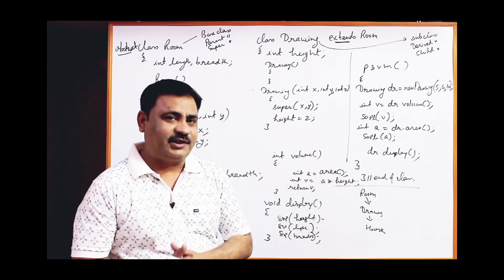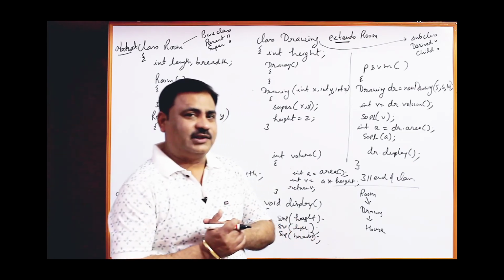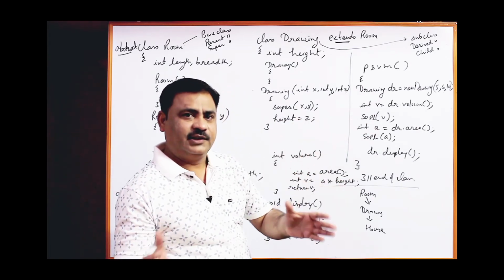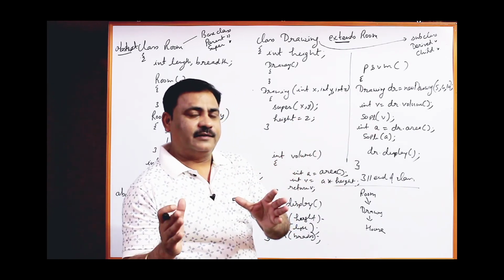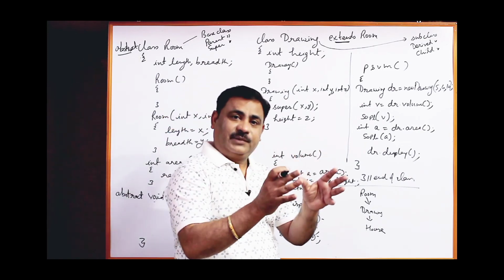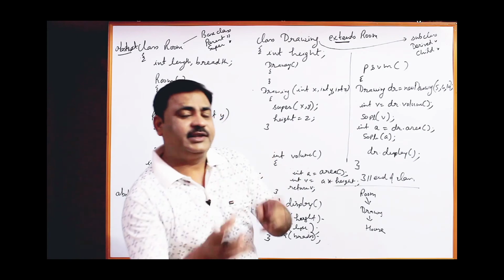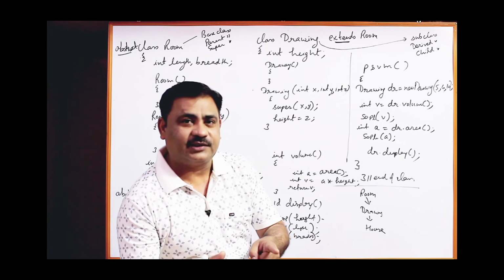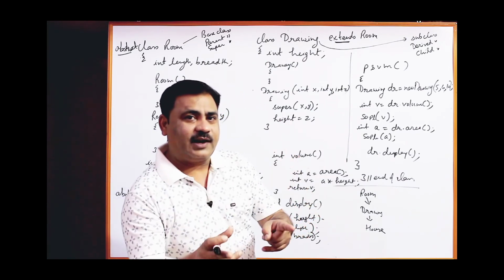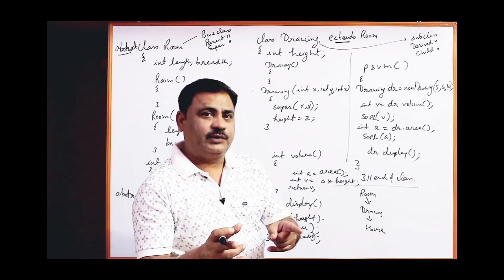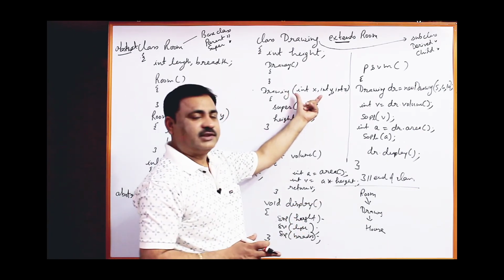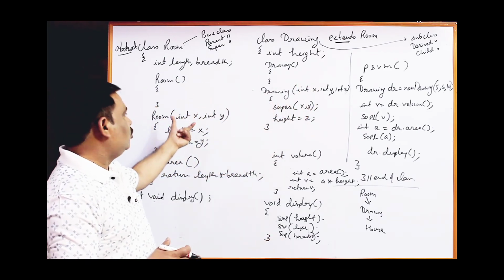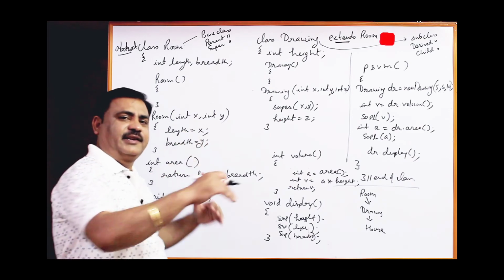Main thing, how to invoke the constructor, because you have to create the object of only house class now. Finally, when you make the main function somewhere else in another class, if you create the object of house class, then first of all house class constructor will execute, and using keyword super, it will invoke the constructor of its base class, and its base class is drawing. So house class will supply 3 values with the help of super keyword to the drawing class constructor, and from drawing class constructor 2 values will be supplied to the room class constructor. This is the hierarchy.